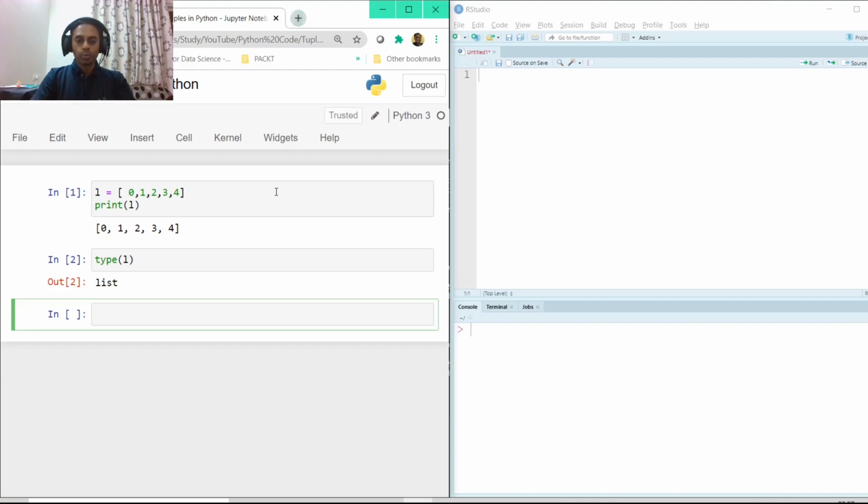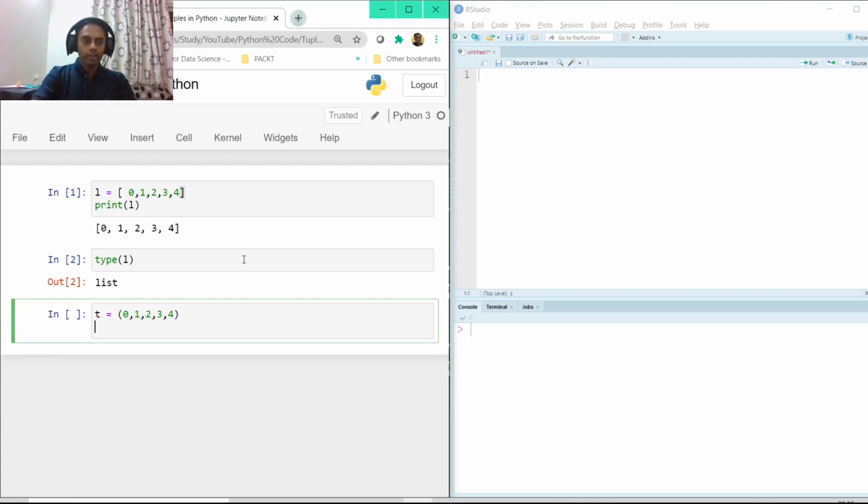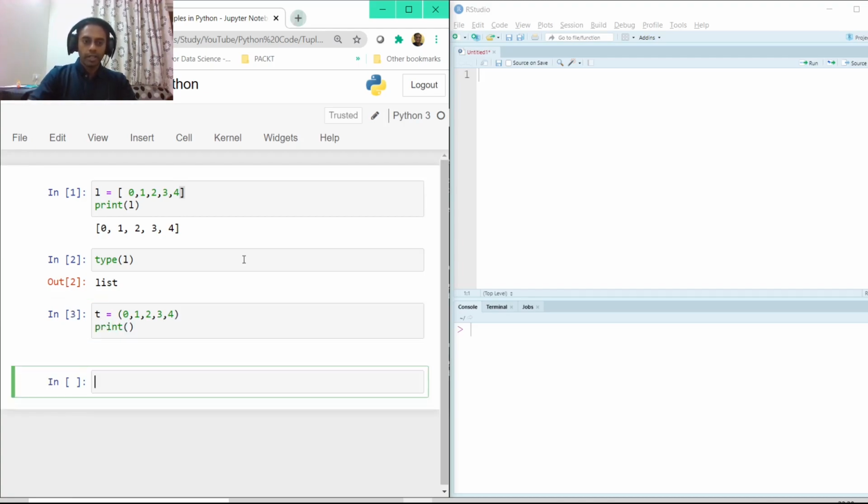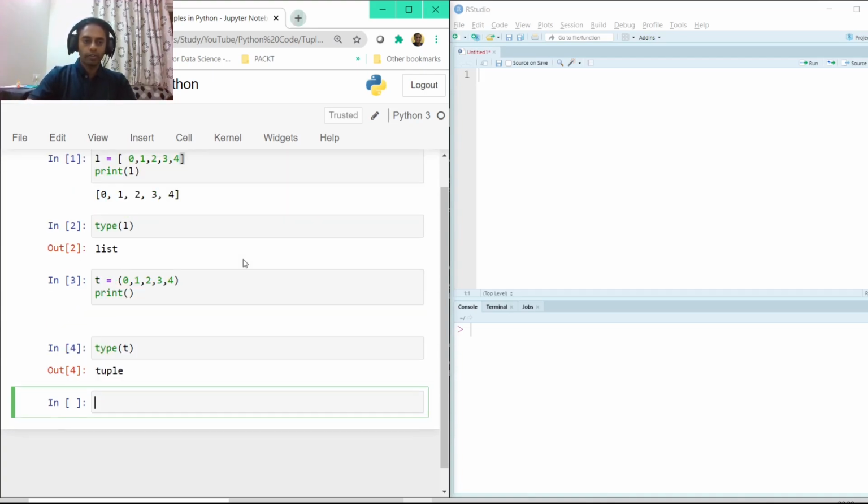Now to create a tuple, we have to use the brackets here. We will not be using square brackets. The square brackets are used for list. In case of tuple, we'll be using this bracket here. And inside this, if we just pass the same numbers, 0, 1, 2, 3, 4, and now if we just print t, and at the same time, if we use type of t, it will say it's a tuple.